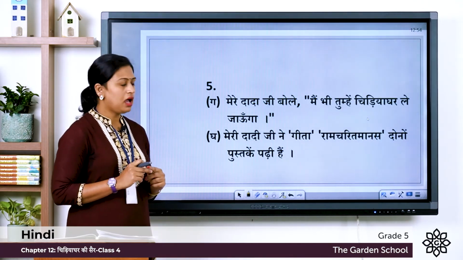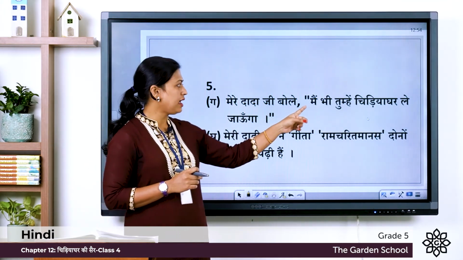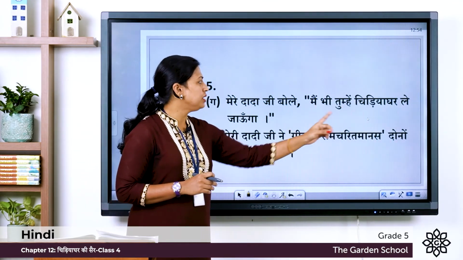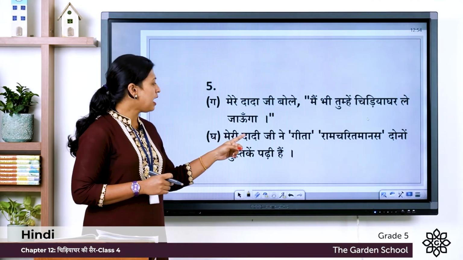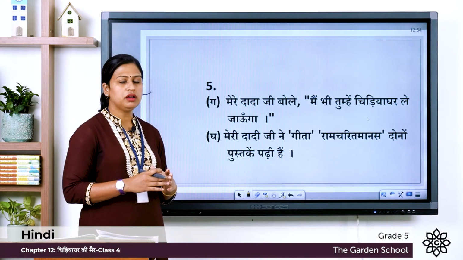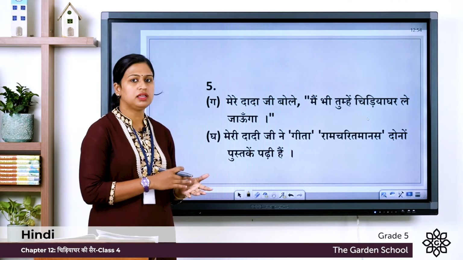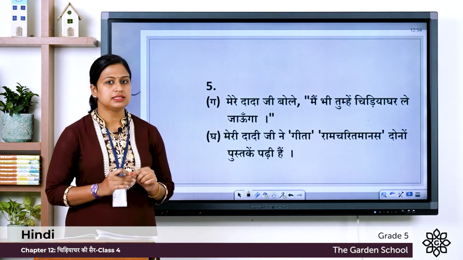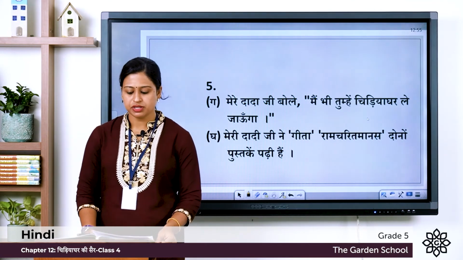Third one, गा, मेरे दादाजी बोले. So my grandfather said. So this is also a direct speech. That's why we are writing within double inverted comma. मैं भी तुम्हें चिड़ियाघर ले जाऊंगा. Last one, घा, मेरी दादी जी ने गीता रामचरितमानस दोनों पुस्तकें पढ़ी है. So here we are giving a stress or highlighting the two names of the book. One is Gita and the other one is Ramcharitmanas. That's why we are writing them within single inverted comma. So this was the exercise of Bhasha Gyan.